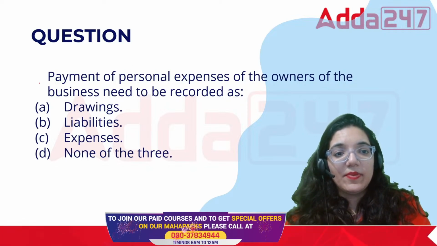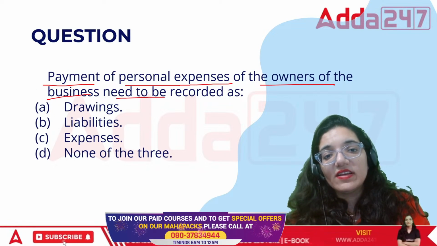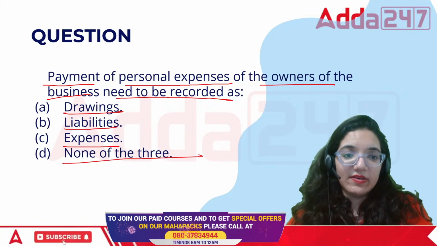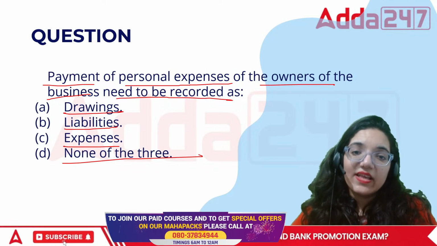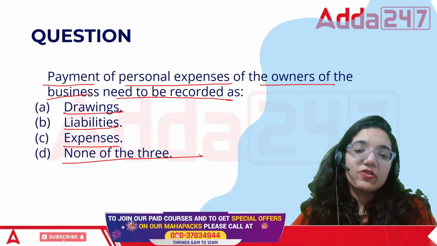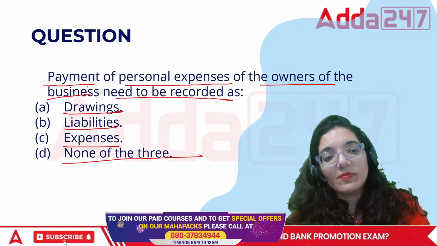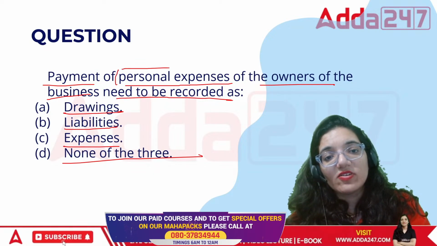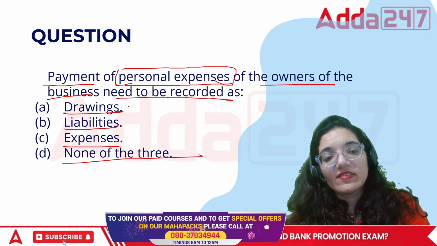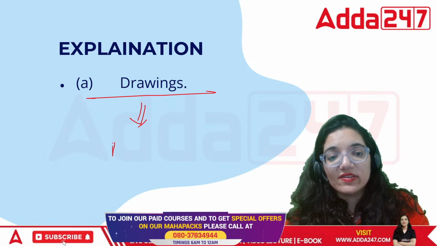Next question. Payment of personal expenses of the owner of the business need to be recorded as drawings, liabilities, expenses, or none of the three. Payment of the personal expenses of the owner. See, if we talk about the personal expenses of the owner, personal means something that relates to that particular person himself. It is not relating to the business. So in this case, what is it going to be? It is going to be drawings. Drawings is stated as something which is personal.